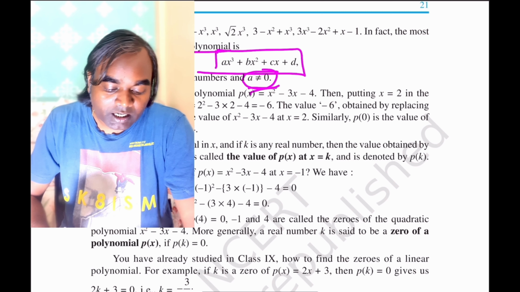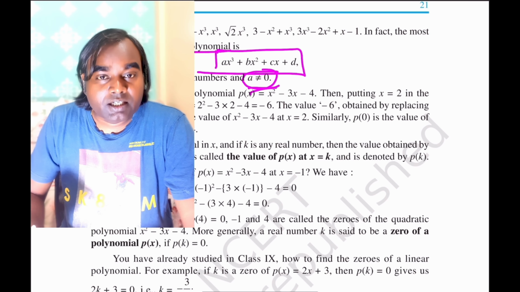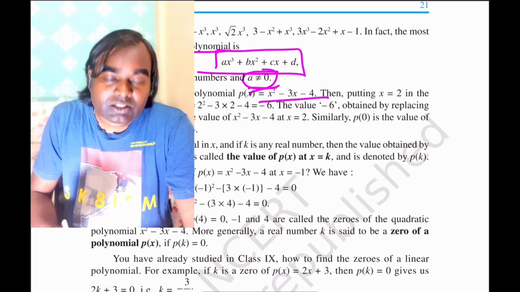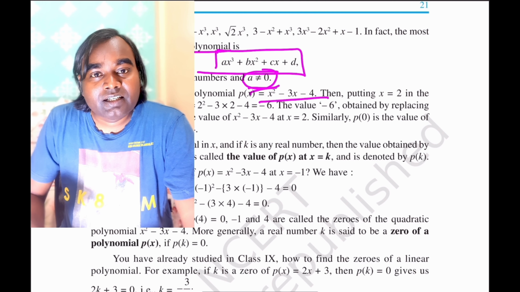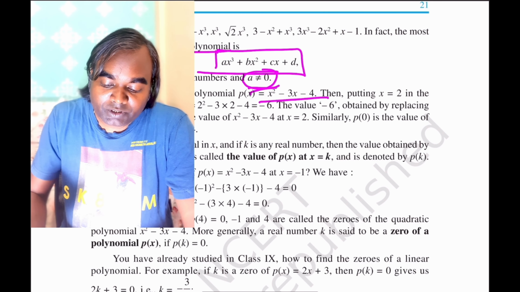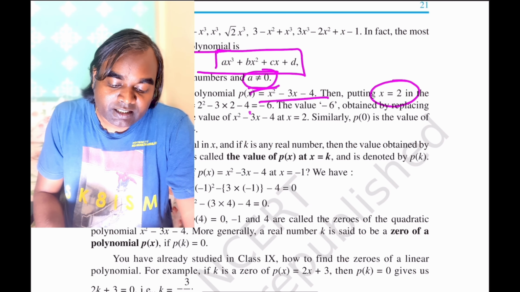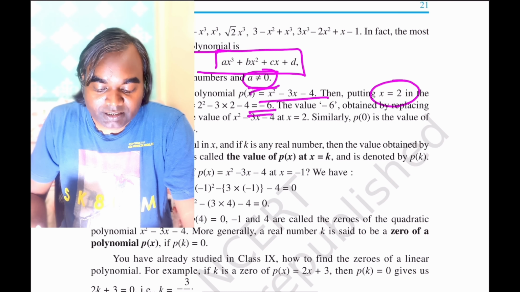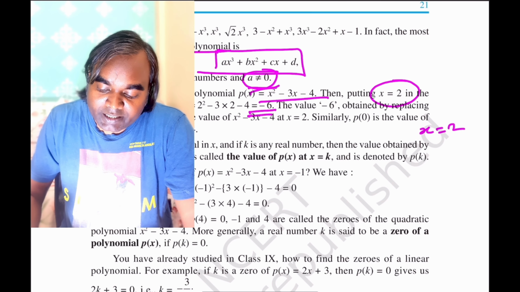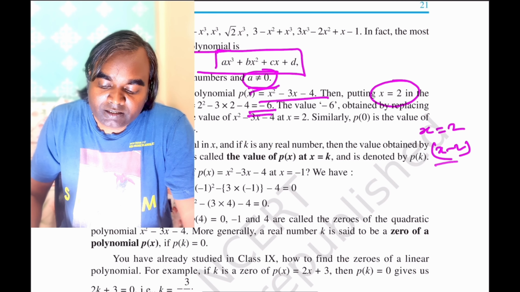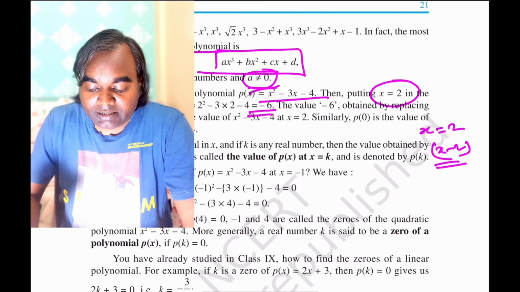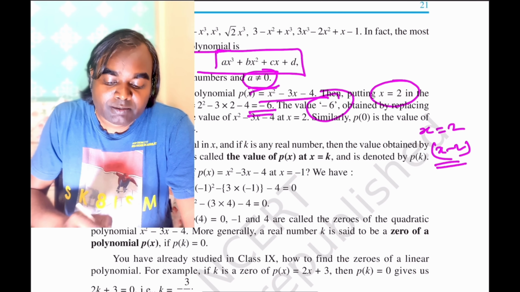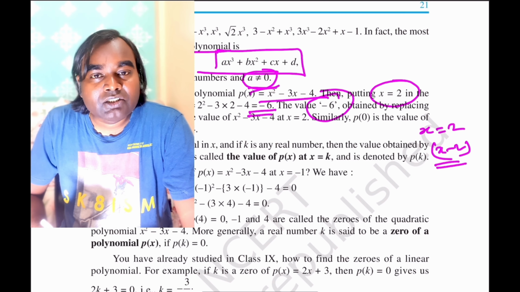Okay, mind it. Now consider the polynomial p(x) = x² - 3x - 4. Now we will check the zeros of the polynomial. Putting x = 2 in this polynomial, we get p(2) = -6. So if you divide this polynomial by x - 2, you will get the remainder -6. So 2 is not a zero of the polynomial.